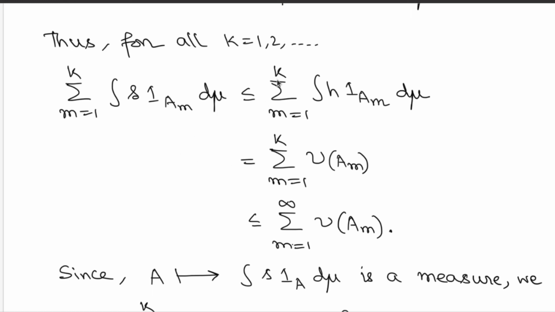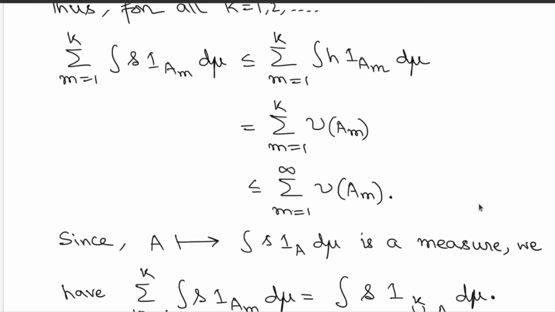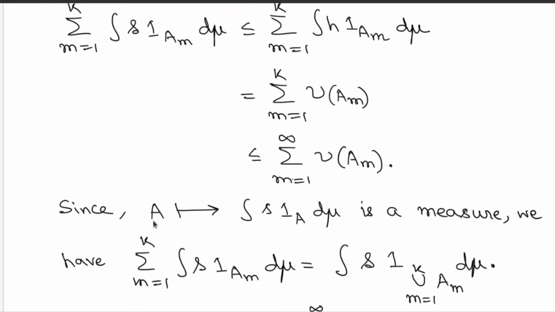Therefore for any fixed integer k, you have this summation from m equal to 1 to k, the integration of this simple function is dominated from above by this quantity which is now independent of k. So the right hand side, this final quantity that we ended up with, is independent of k. Therefore you use the fact that the set function A mapping to integrations of non-negative simple functions is a measure to go from k to infinity, and you will use this bound here. So that's all we are going to use.